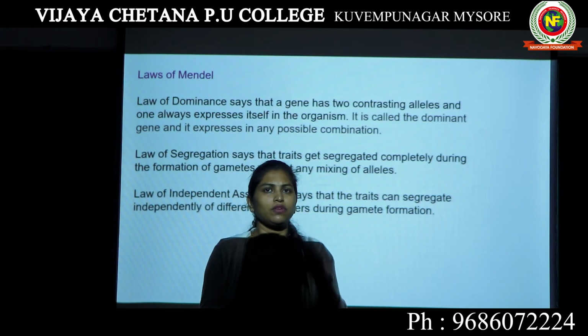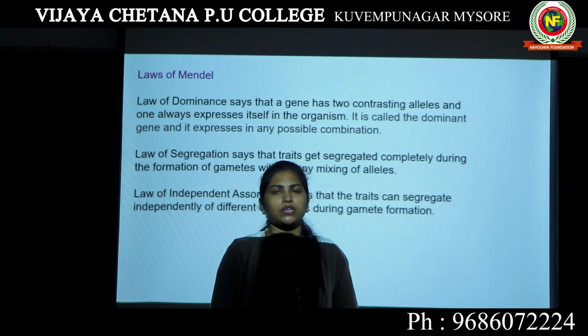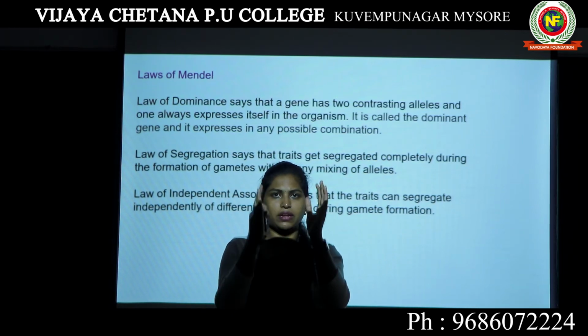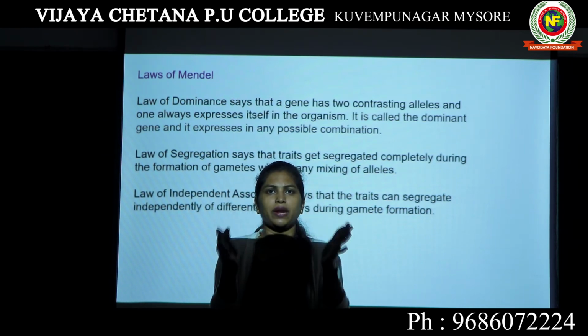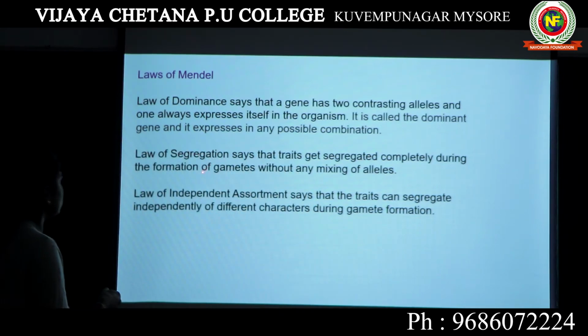That is the reason, even though dwarfness was not seen in F1 generation, it was seen in F2 generation. So the two alleles, capital T and small t, even though they remain together, do not mix with each other. They segregate or separate during gamete formation. That's what the law of segregation says.